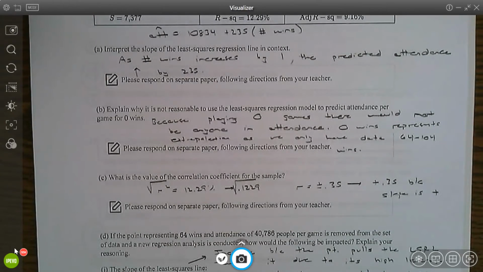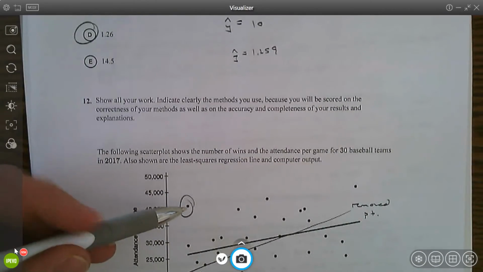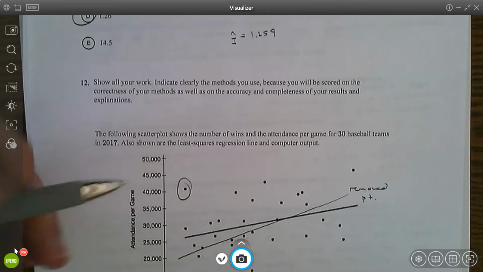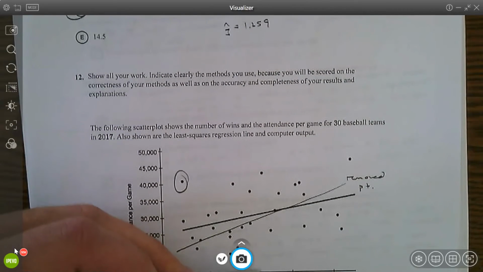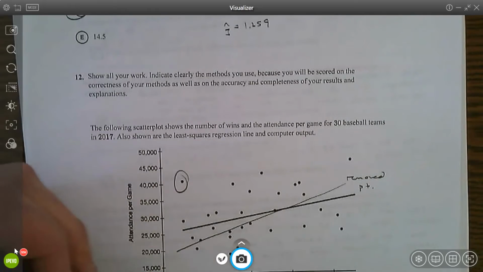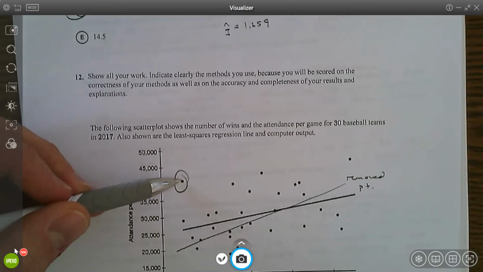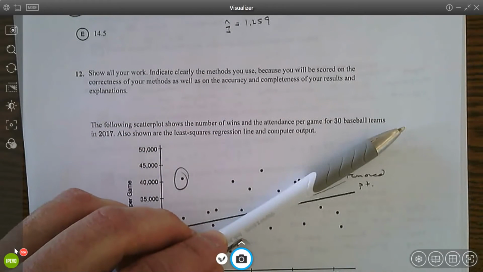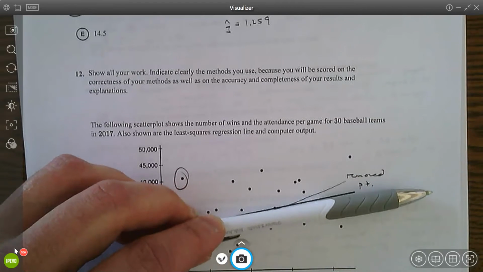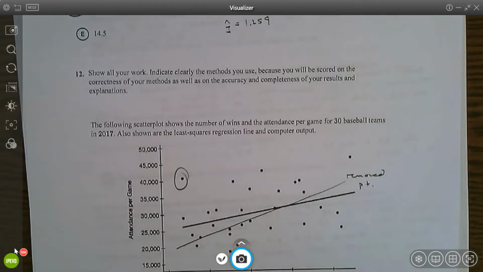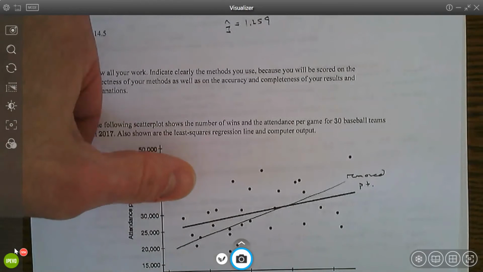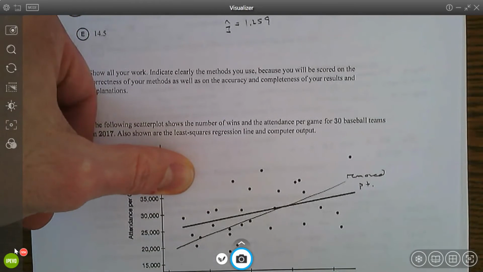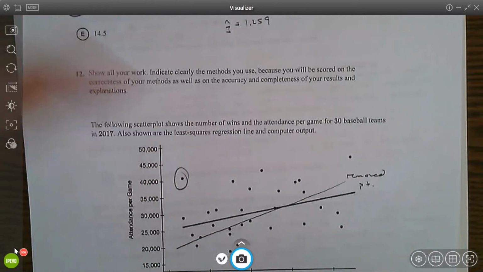Part D, what's going to happen if we remove this point? So if I take this point out, this point has some high leverage. Wherever x bar is, maybe around like 82, 83, that's kind of far away in the x direction. So it's going to pull the line towards it. So if I get rid of this point, that line's going to drop down, which means the slope just increased. It went from being relatively flat to steeper. The other thing it asked about is the correlation. If I get rid of this point, now I have less scatter in the scatter plot, which means I have a higher correlation, stronger linear form.